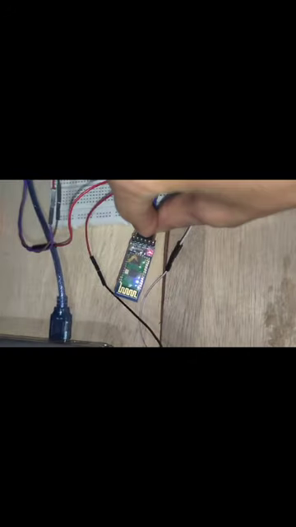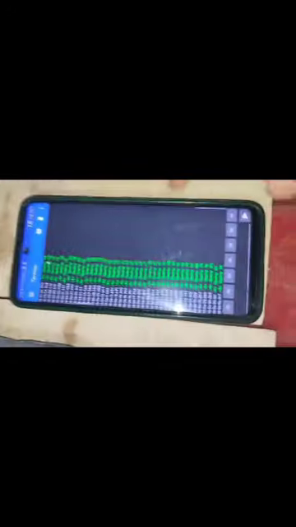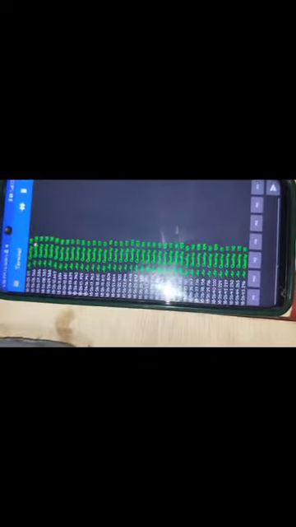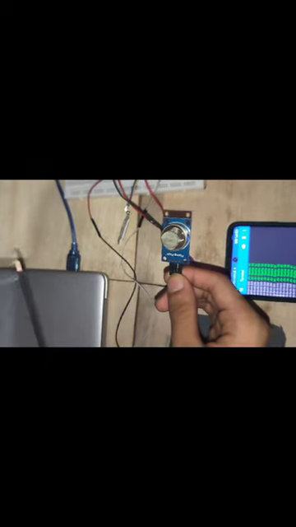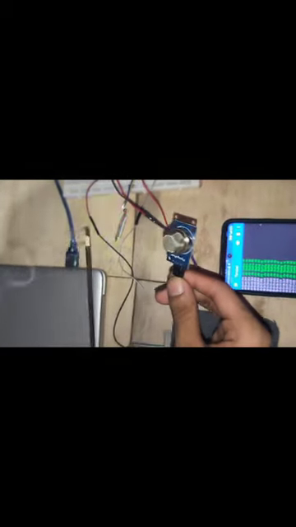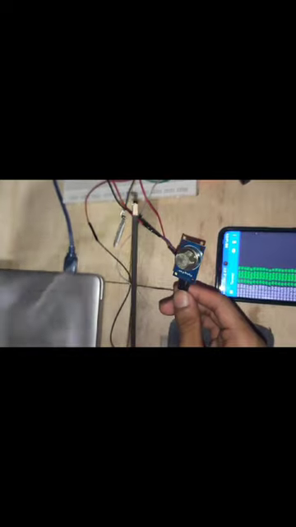At first, here is our MQ135 sensor. This sensor senses the air quality level autonomously and sends it to our mobile phone through Bluetooth using this Bluetooth module. This is an HC05 module, and this is the data that is sent wirelessly to our mobile phones. Now you can see the present air quality level is 110 approximately. Since our model is a working model, if we consider this incense stick as a source of pollution, we will show how it works.